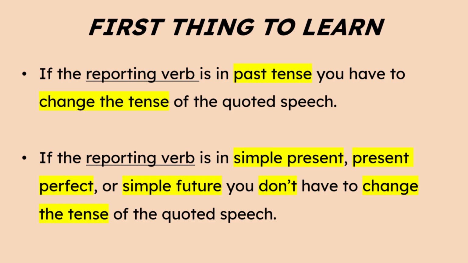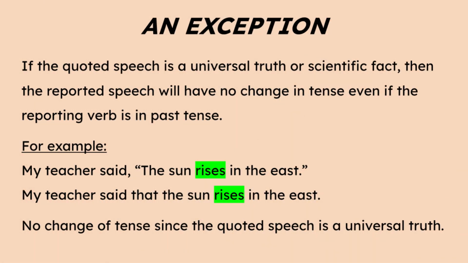Now, let us learn an exception. I told that if the reporting verb is in past tense, the tense of the quoted speech should be changed. But if the reporting verb is in present tense or present perfect or simple future, the tense wouldn't be changed. However, if the direct speech is a universal truth, whether the reporting verb is in past or present, the tense of the quoted speech will remain unchanged.